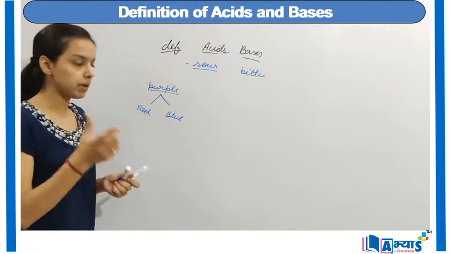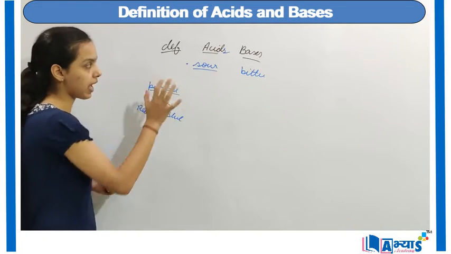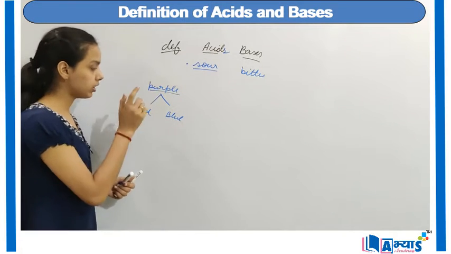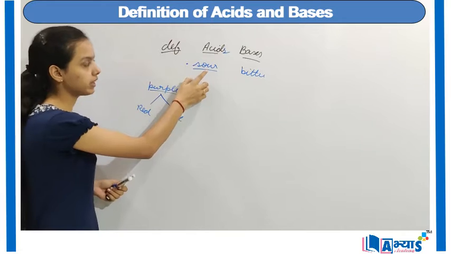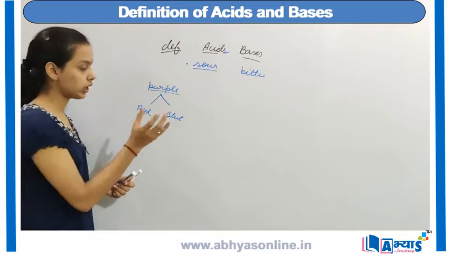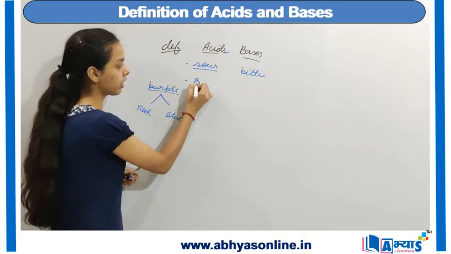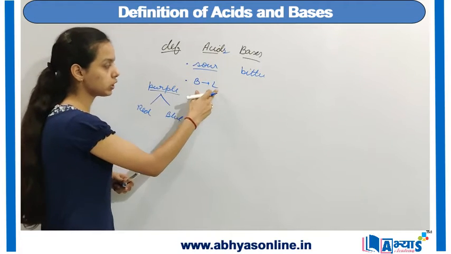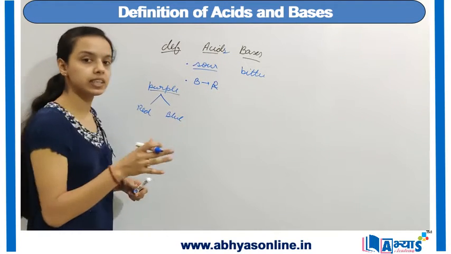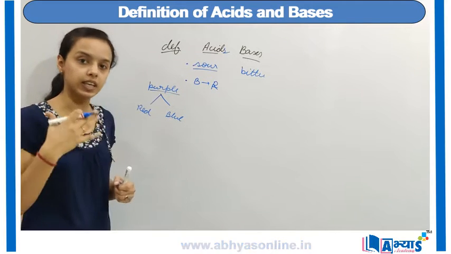Now when we place a blue litmus paper into the acids, the color will change from blue litmus to red. That means whenever there is change of color from blue litmus to a red litmus, that basically means that substance is an acid.